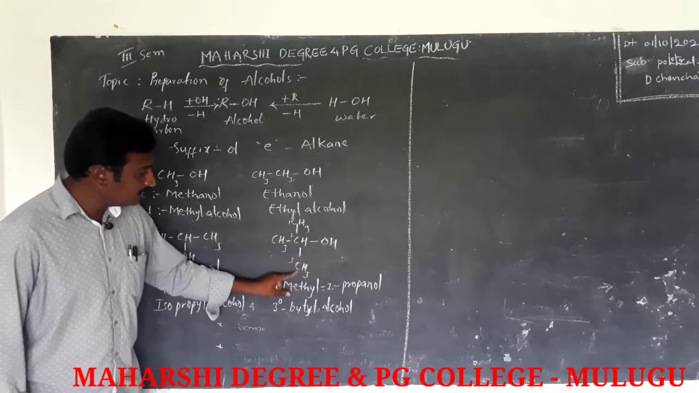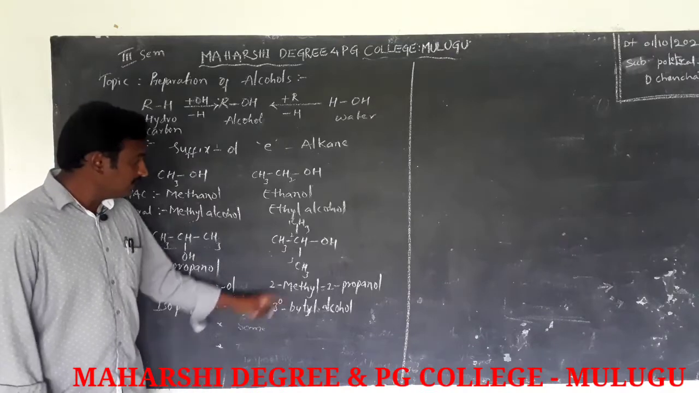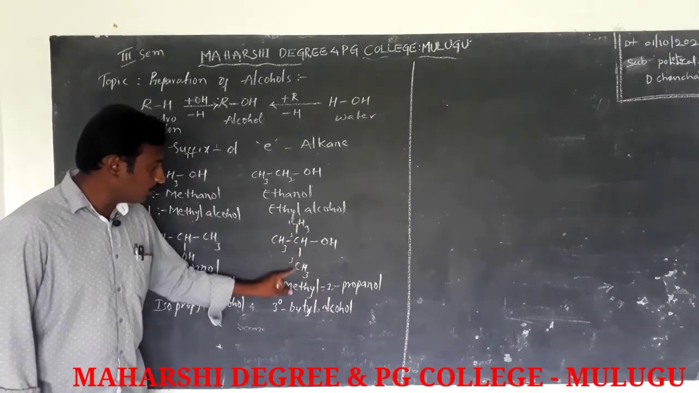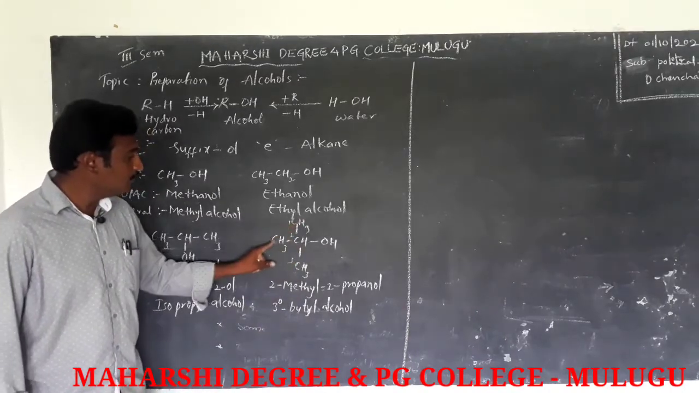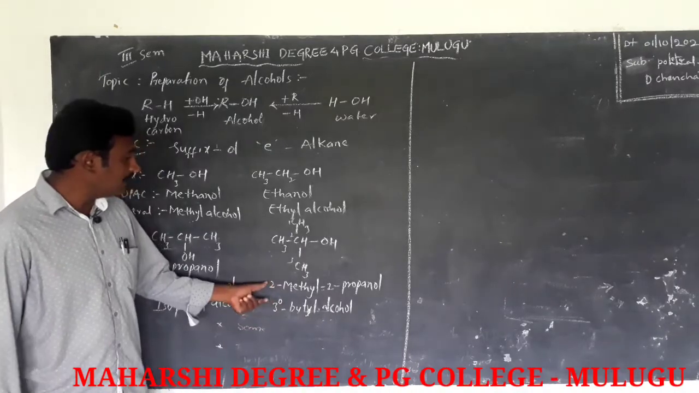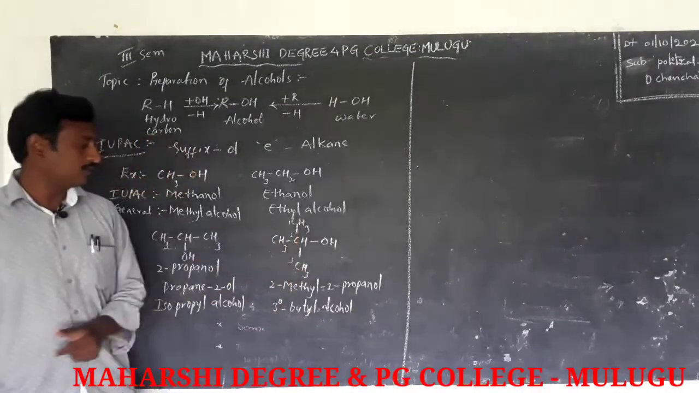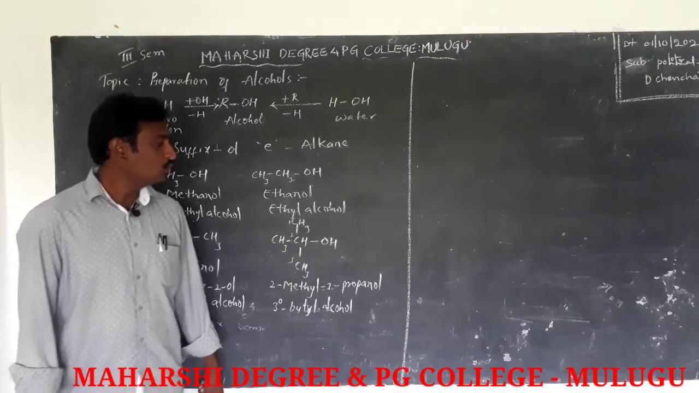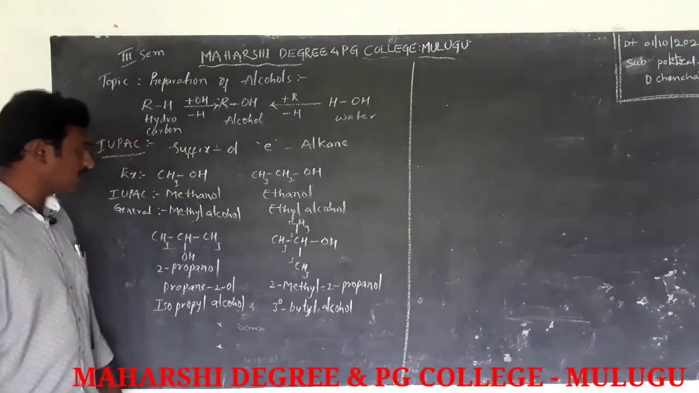And the hydrocarbon contains four carbon atoms in total. So tertiary, four carbons, butyl alcohol. Tertiary butyl alcohol is the general name, and the IUPAC name is 2-methyl-2-propanol.